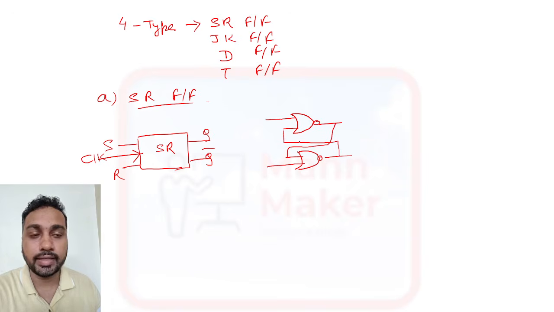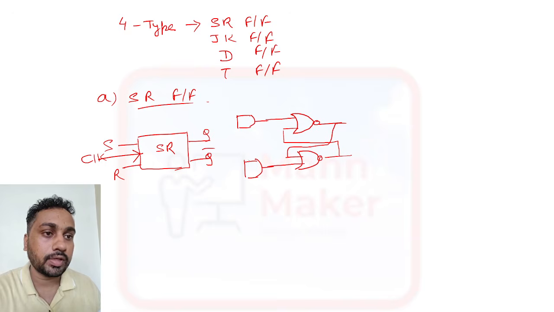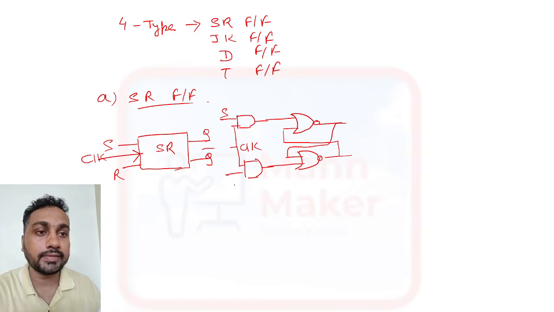Like this we have designed the SR latch. In the SR latch we just need to put one clock signal here, and this will become a flip flop. This is your clock signal, this is S, this is R. So this is the diagram for the SR flip flop.